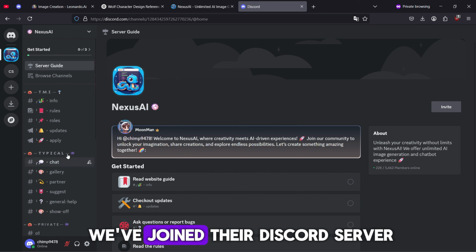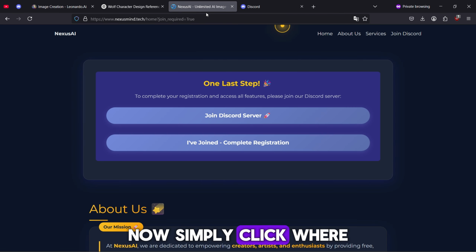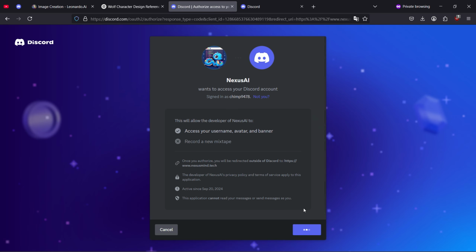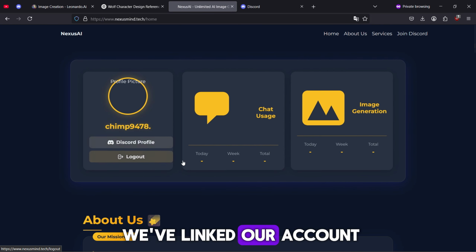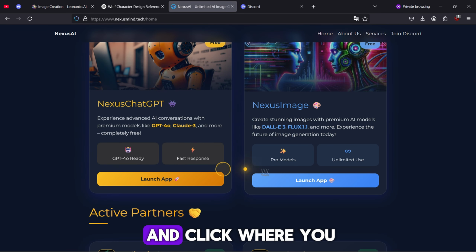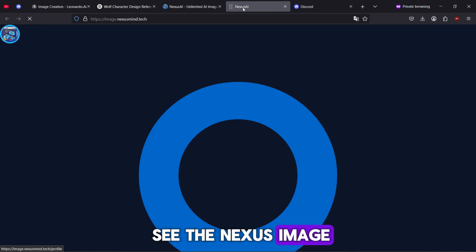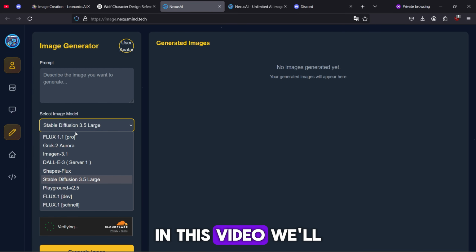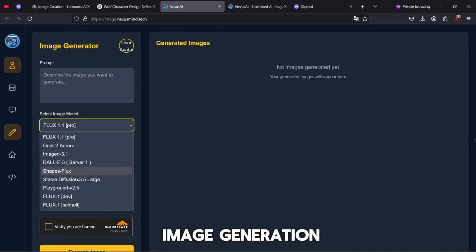As you can see, we've joined their Discord server. Now simply click where it says I've joined, complete registration, and then authorize it. As you can see, we've linked our account, giving us access to use their service for free. Now simply scroll down and click where you see the Nexos image. This also gives you access to GPT-4 for free. In this video, we'll be focusing solely on image generation.